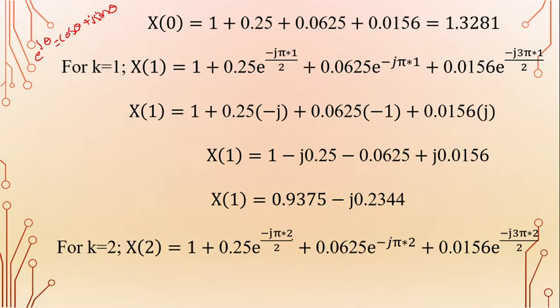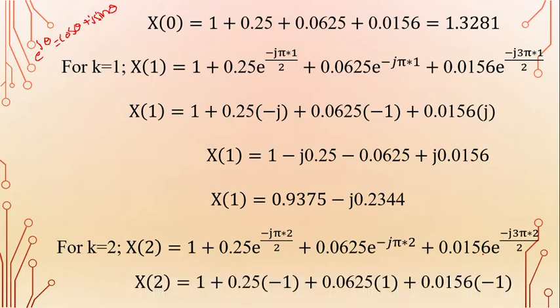Now here, in the first term the 2 cancels, giving e power minus j pi, the second exponential term is e power minus j 2 pi, and in the third one the 2 in numerator and denominator cancels, giving e power minus j 3 pi. Using Euler's identity, e power minus j pi is cos pi minus j sin pi. Cos pi value is minus 1 and sin pi value is 0.